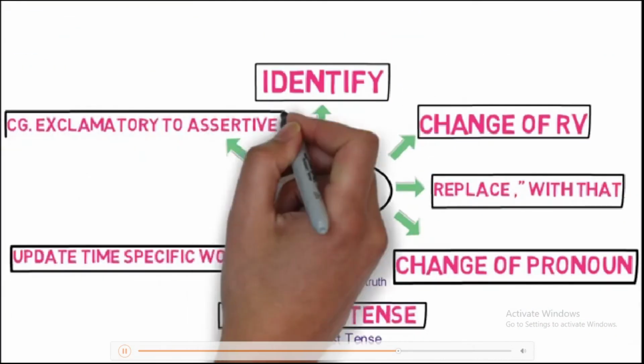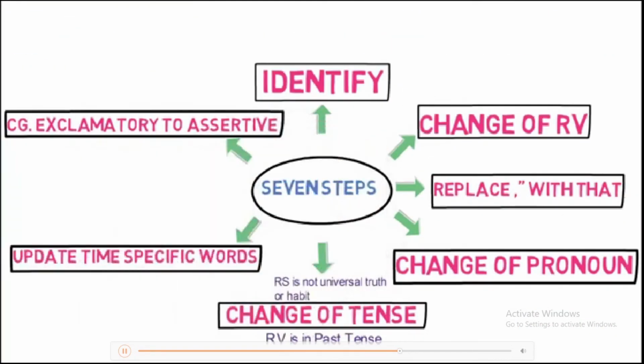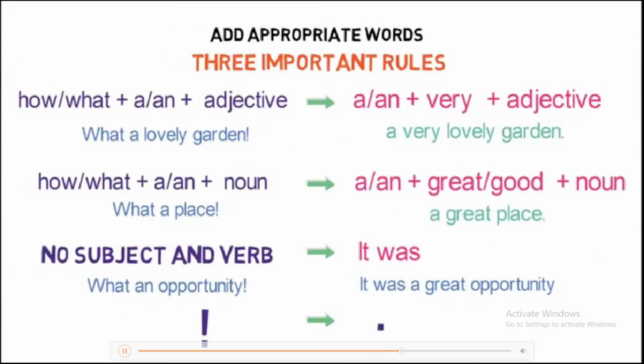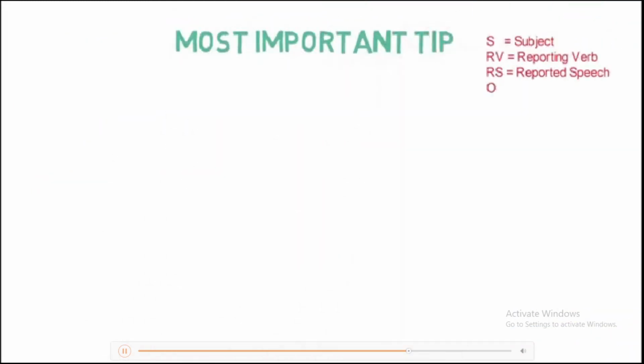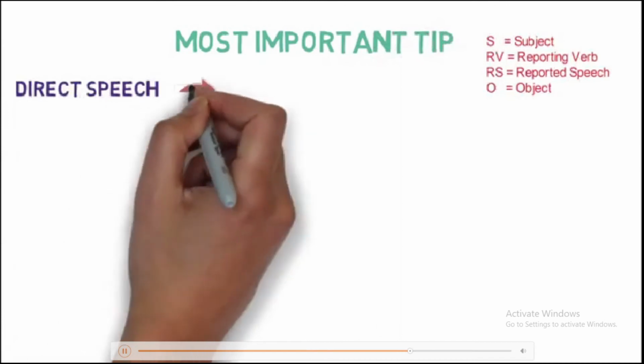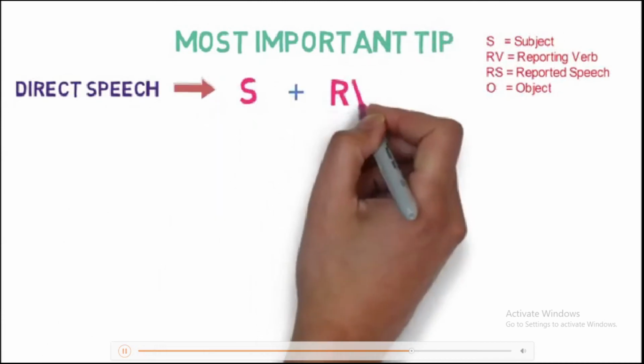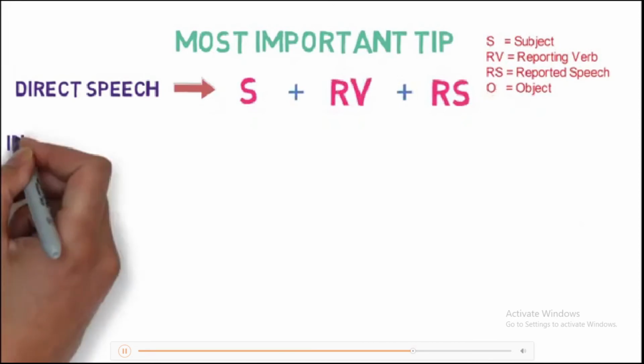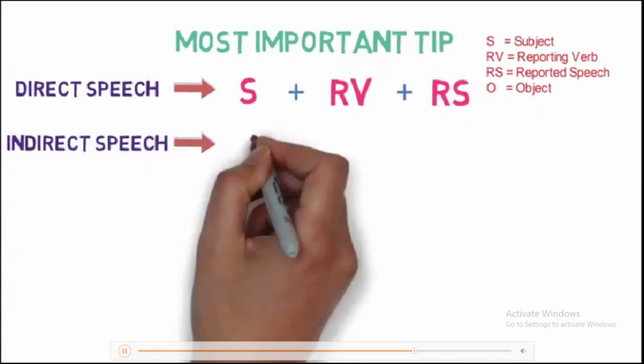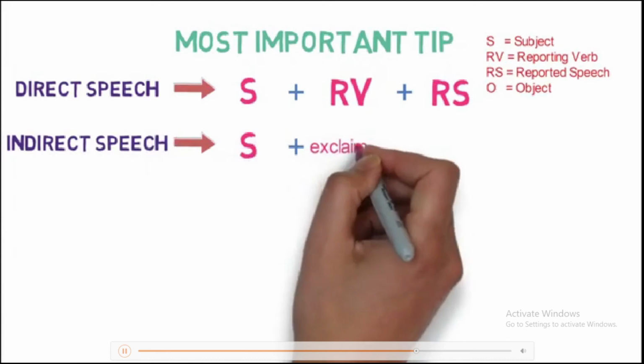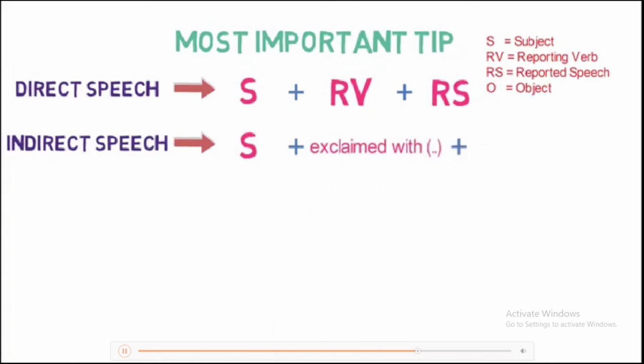And step number 7, convert an exclamatory sentence to assertive. Here we need to add appropriate words if required to complete the meaning of the sentence and replace the exclamatory mark with a full stop or period. A most important tip for you: if the direct speech has a structure of subject plus reporting verb plus reported speech, then in the indirect speech the structure will be subject plus exclaimed with an appropriate word that we just saw plus that plus reported speech.